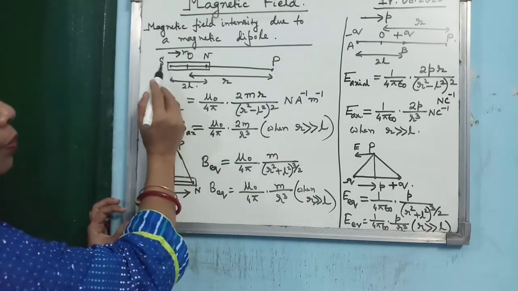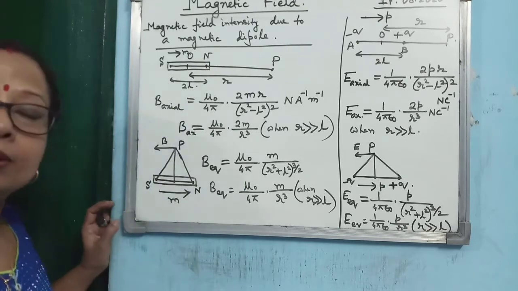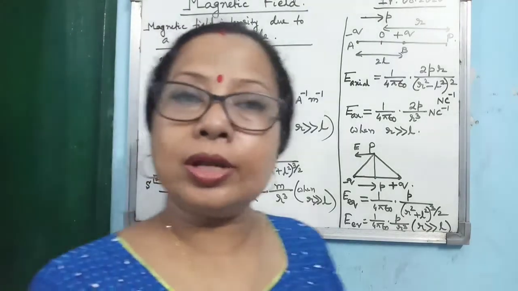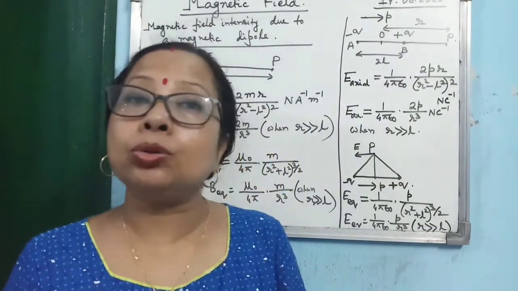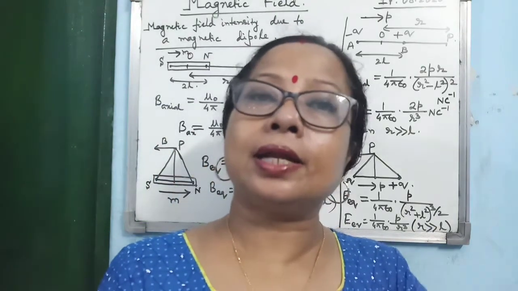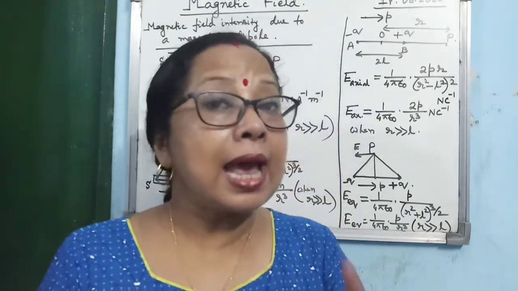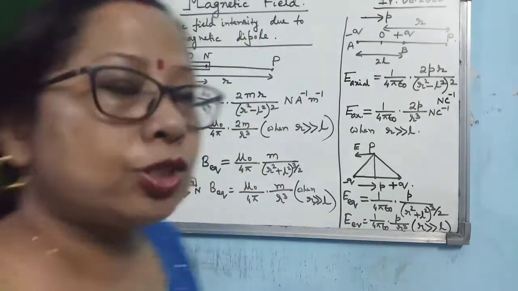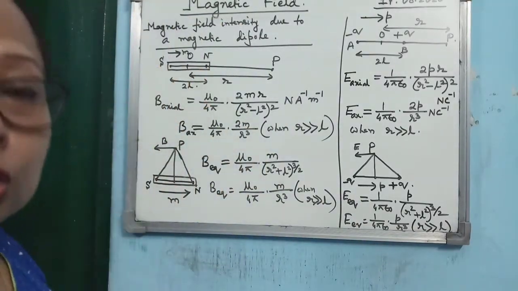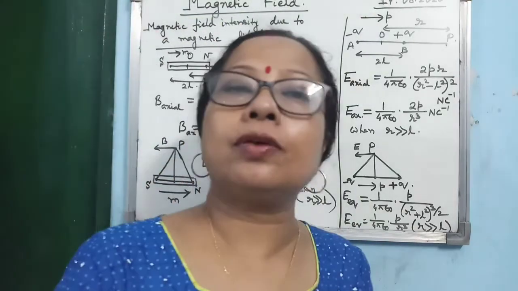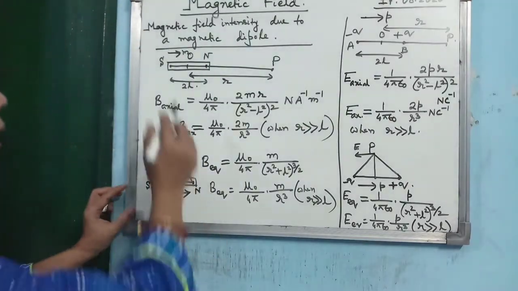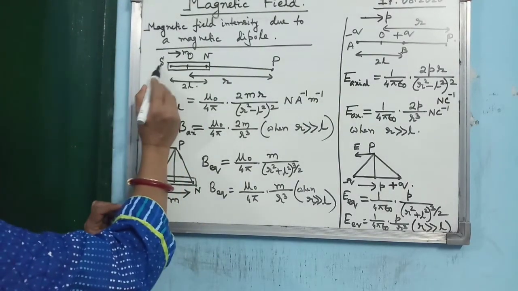So you see, it will be from south to north pole. You must remember it. When you are considering the magnetic dipole moment due to a circular loop of current, then the direction of the magnetic dipole moment is along the area vector. But when it is a south and north pole, then what is the direction of the magnetic dipole moment? Magnetic dipole moment is directed from south to north.